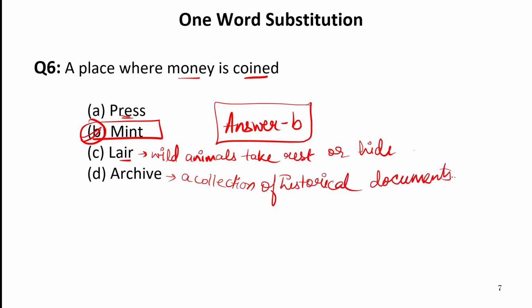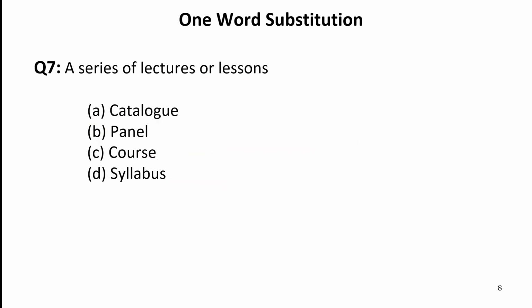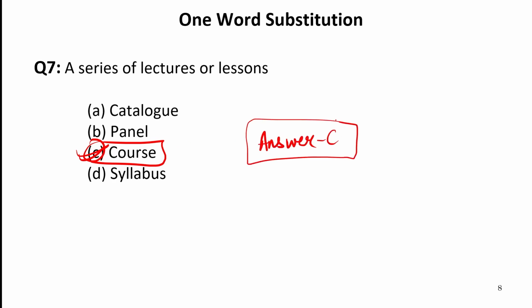Now let us move to the next one word substitution, that is a series of lectures or lessons. So this is known as course, the entire course that we purchase for studying. So our answer is C, that is course. Now other words, catalog is actually the list of books. Syllabus is actually the list of chapters and contents that we are going to have in exam in a particular subject.